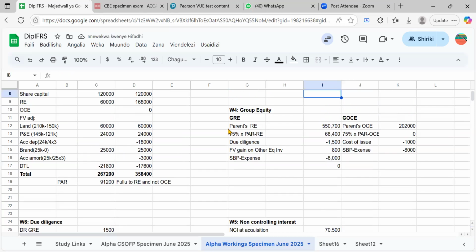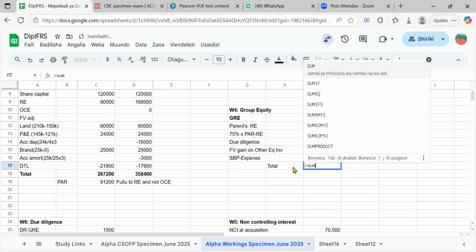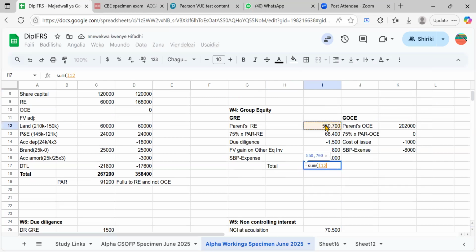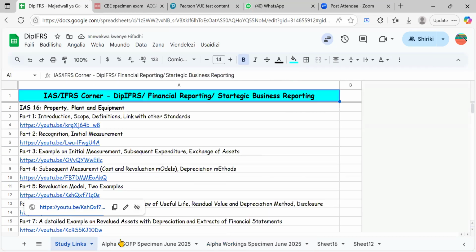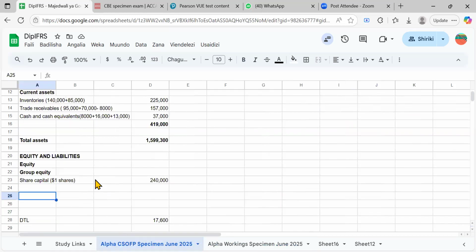Okay, so let's get your total. I think everything is done now. So you can have our total. What would it be? I would say equals to summation of here. This is 16,400. 16,400. So the group equity, retained earnings, retained.